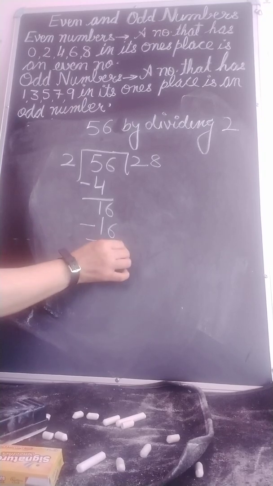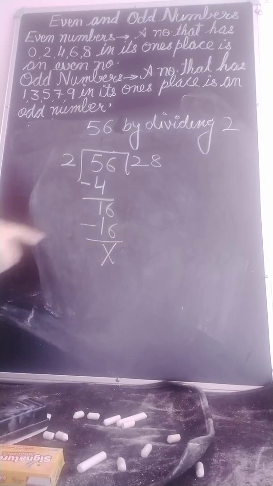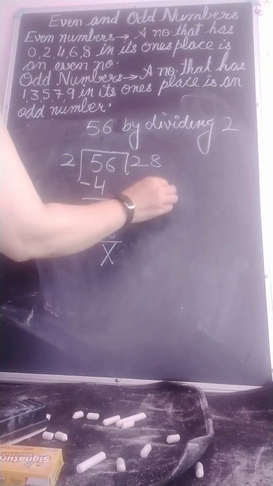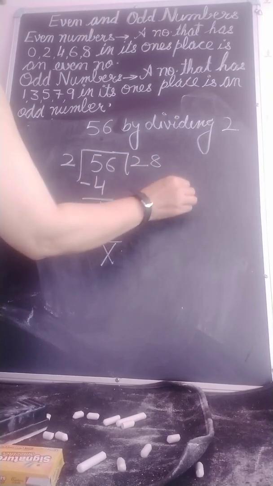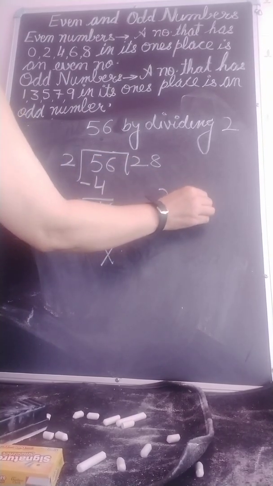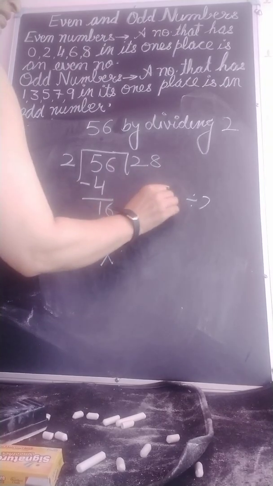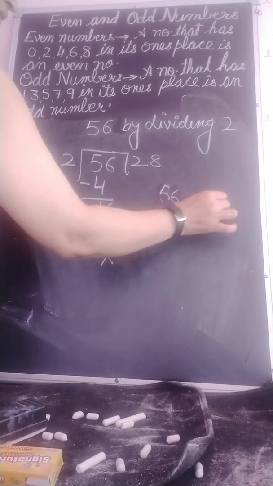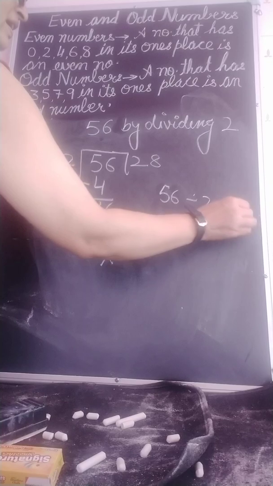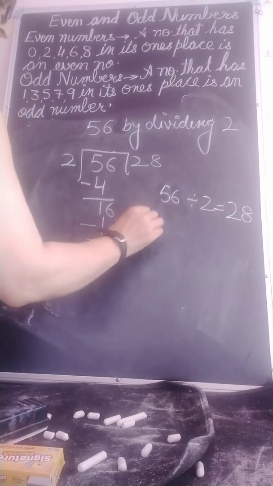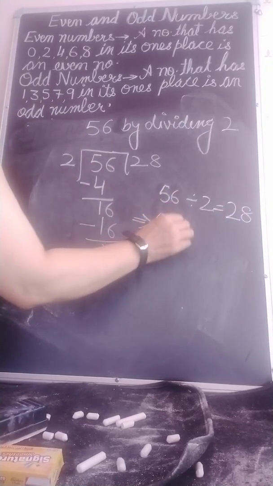Whenever the remainder is 0, that means it is divisible by 2, and that is an even number. 56 is divisible by 2 and we get 28, which implies 56 is an even number.